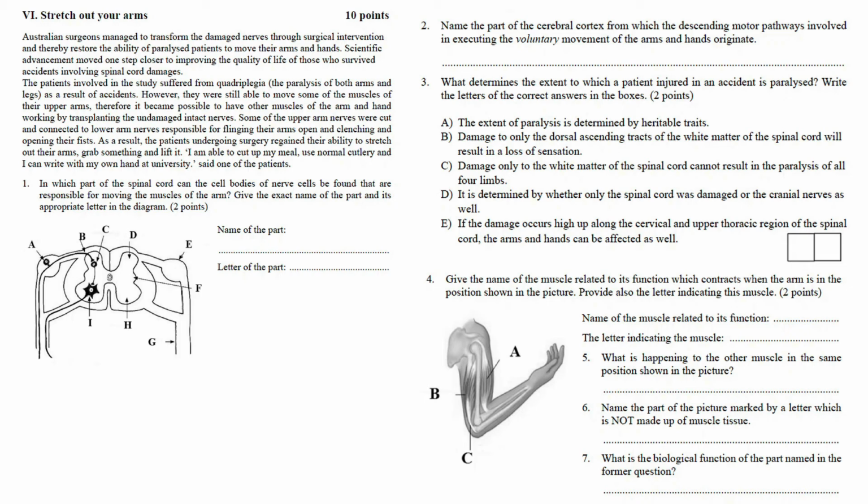In which part of the spinal cord can the cell bodies of nerve cells be found that are responsible for moving the muscles of the arm? Give the exact name of the part and its appropriate letter in the diagram.